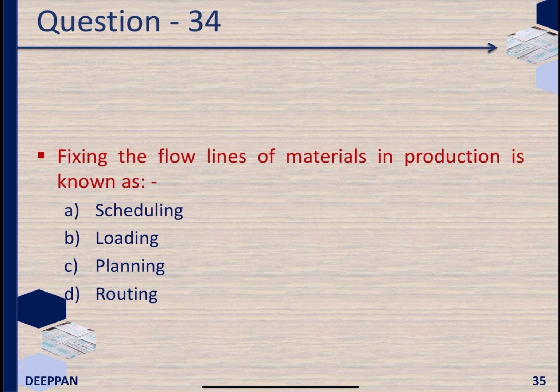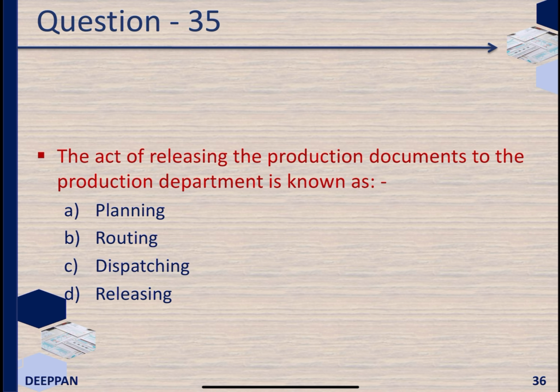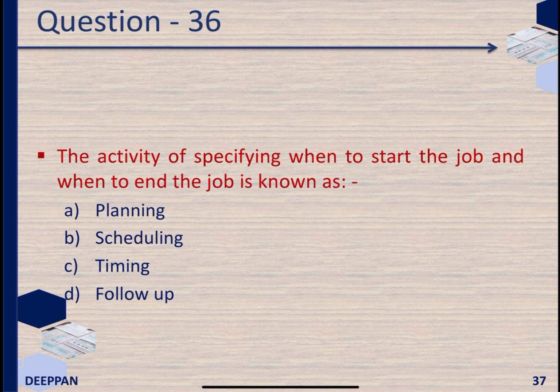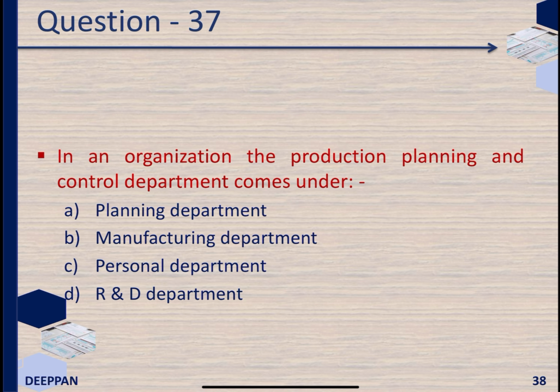Fixing the flow lines of materials in production is known as routing. The act of releasing the production documents to the production department is known as dispatching. The activity of specifying when to start the job and when to end the job is known as scheduling. In an organization, the production planning and control department comes under manufacturing department.